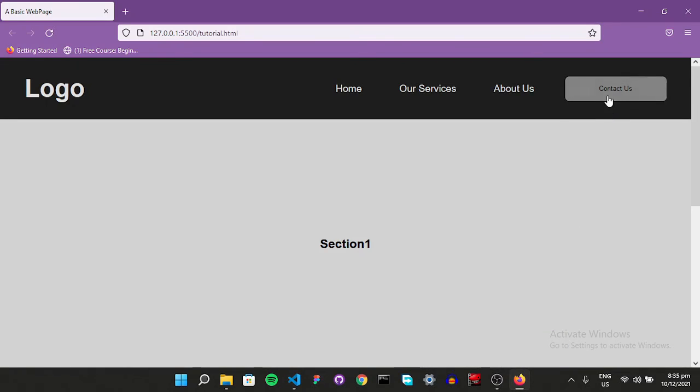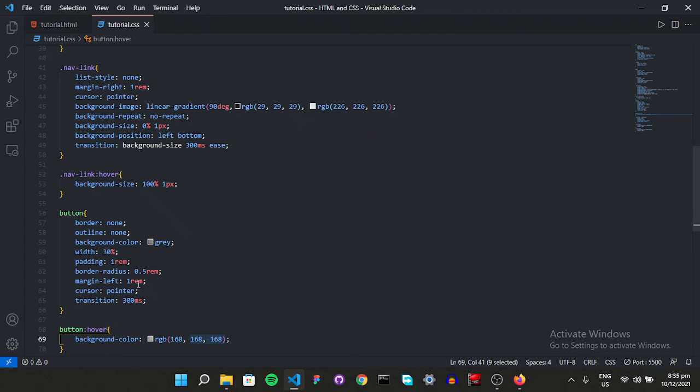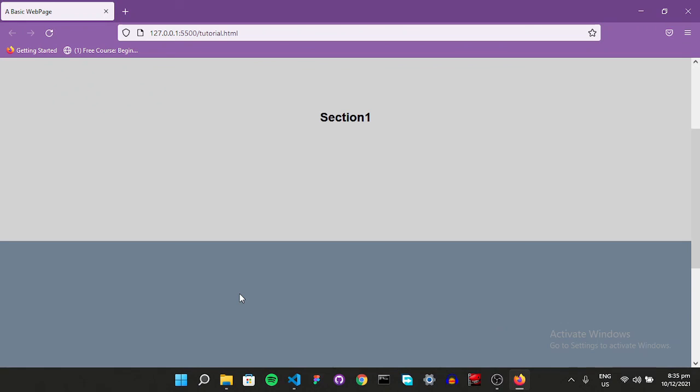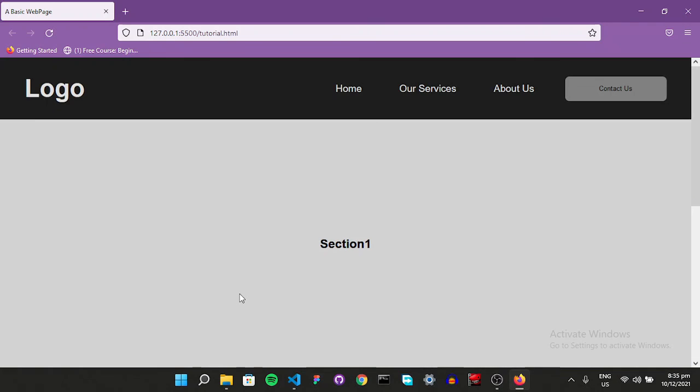Yeah, that's much better. I think the transition is a bit too fast. Let's make it 500 milliseconds. Yes, it's going to be better. Yeah, that's great. So yeah, this is it. This is going to be our basic web page, all working fine. You can also add some styling, like making this font a bit bold or small or whatever. But yeah, this is our basic